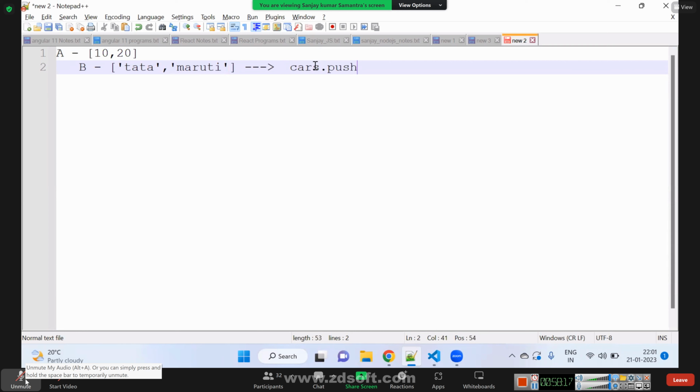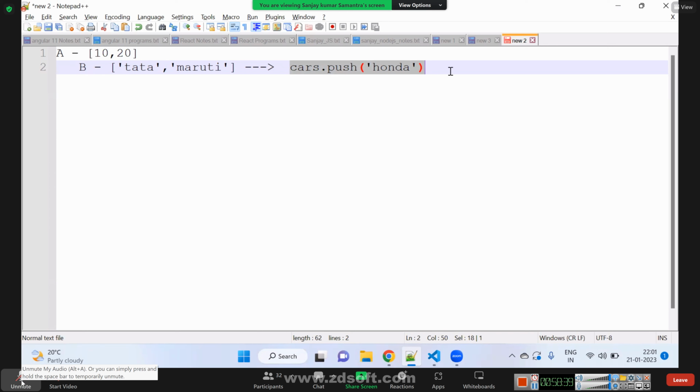Cars dot push Honda. Then ngDoCheck of B component should be called, right? Yes or no? Yes. So B component's ngDoCheck will not be called, because B component thinks that there is no change in my array.